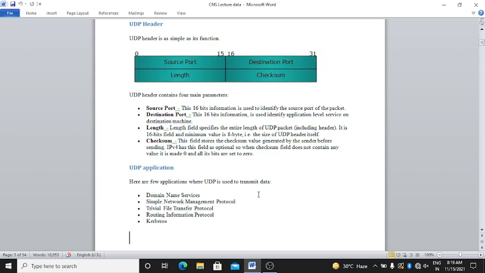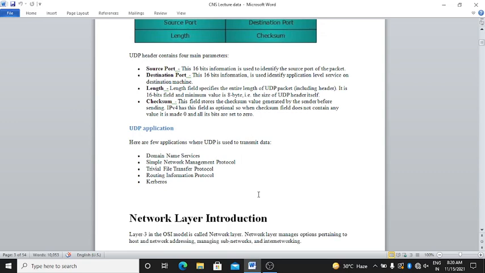Checksum. The checksum field stores the checksum value generated by the sender before sending. In IPv4 this field is optional, so when the checksum field does not contain any value, it is made 0 and all its bits are set to 0.